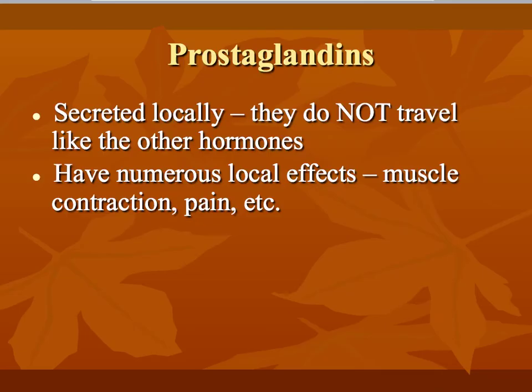The last type of hormone I really want to talk about are the prostaglandins. And so these prostaglandins, they are going to be triggered, and then these hormones get released, but they don't get released into the bloodstream. They're going to be released locally, and they're going to act on the cells specifically around them. And so they're going to have effects like muscle contractions, pains, things that happen in a centralized region versus overall. And so guys, this ends the notes over endocrine system.